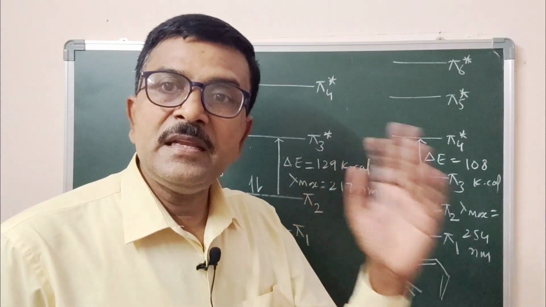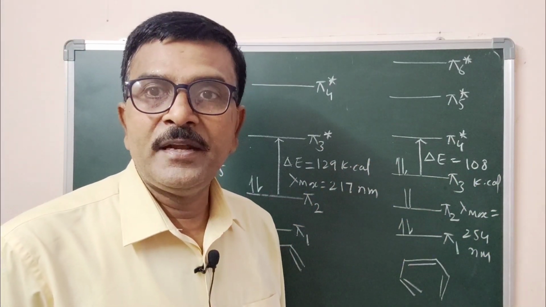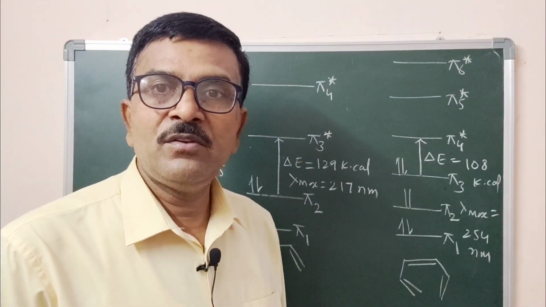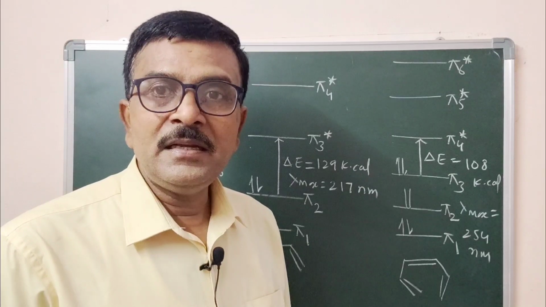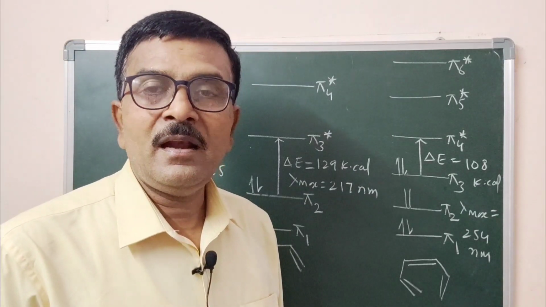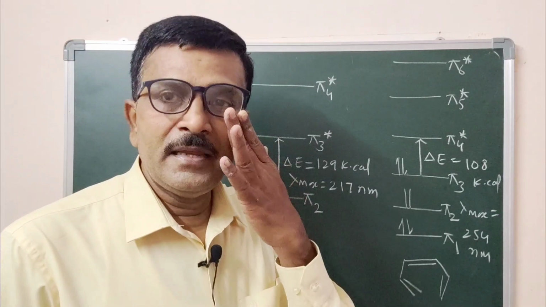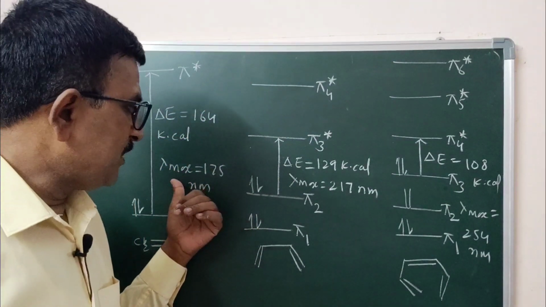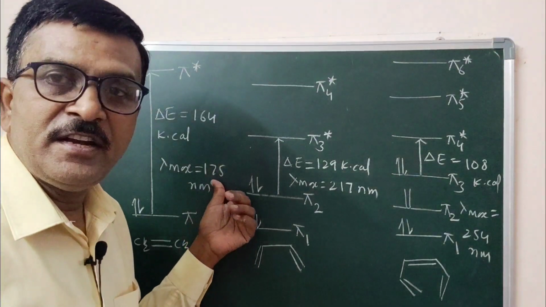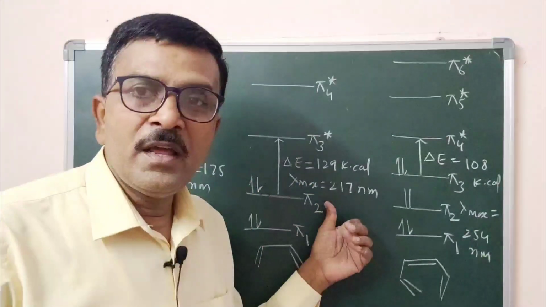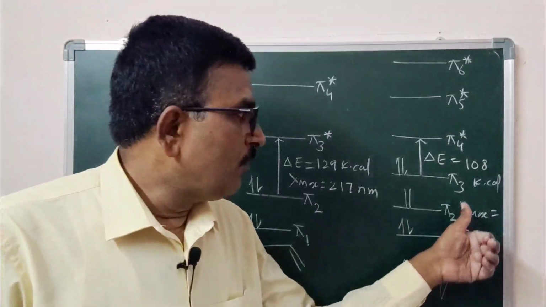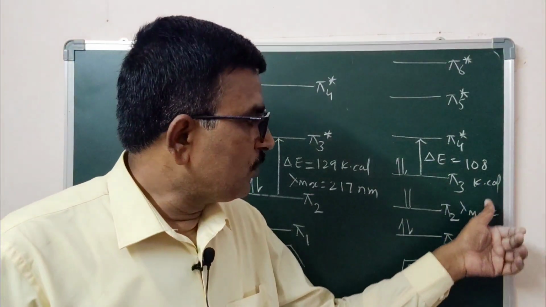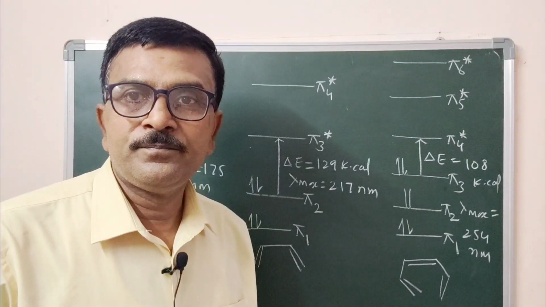As the energy difference between the orbitals decreases, for the electronic transition, the molecules absorb at a higher lambda value, that is higher wavelength value, or bathochromic shift. You can see the absorption maxima for ethylene is 175 nanometer, for butadiene is 217 nanometer, for hexatriene is 254 nanometer.